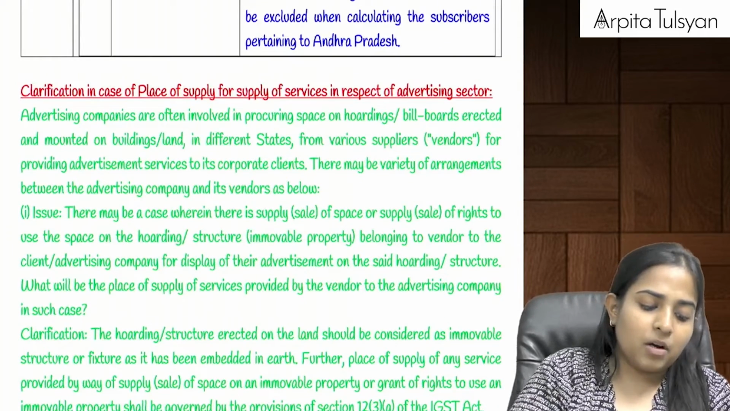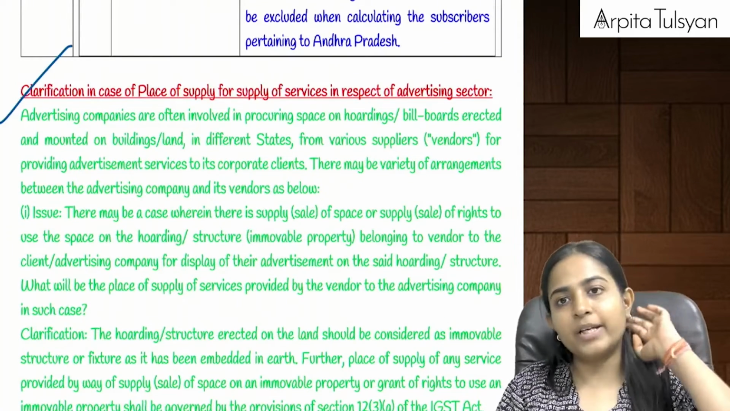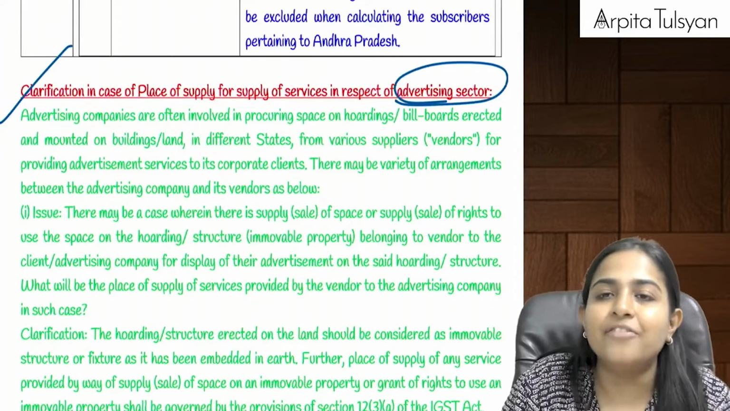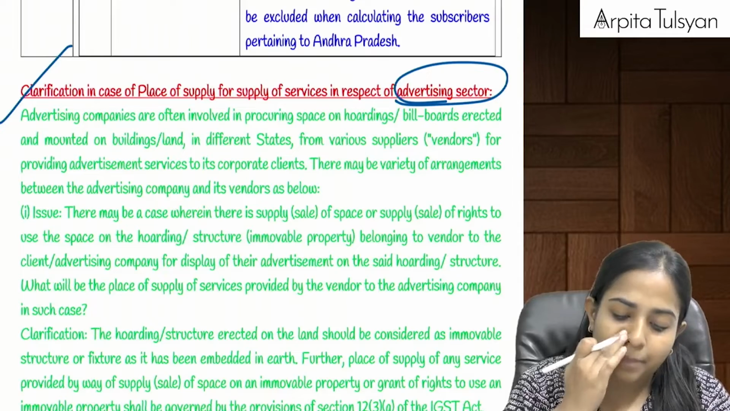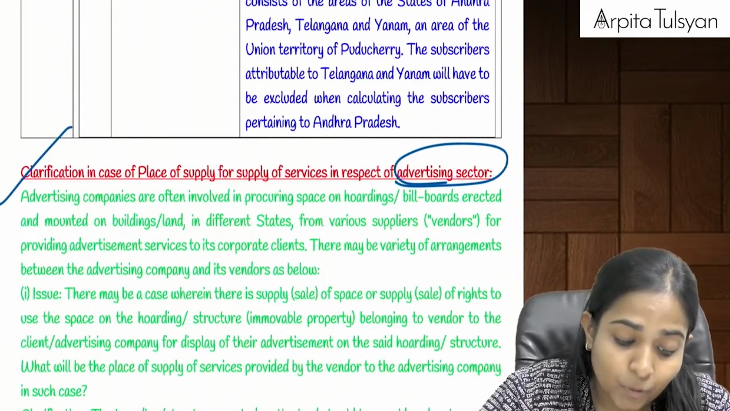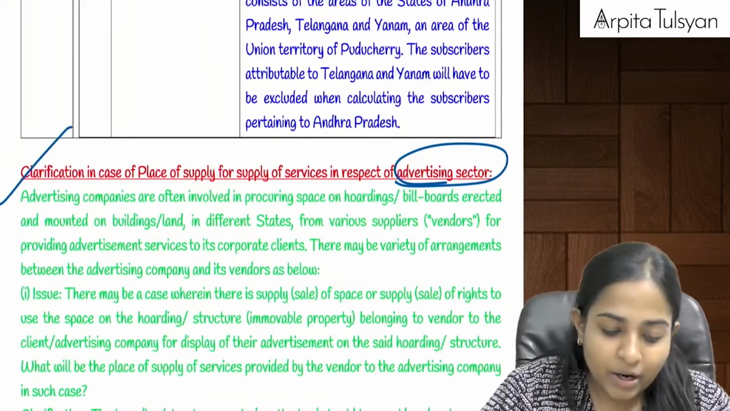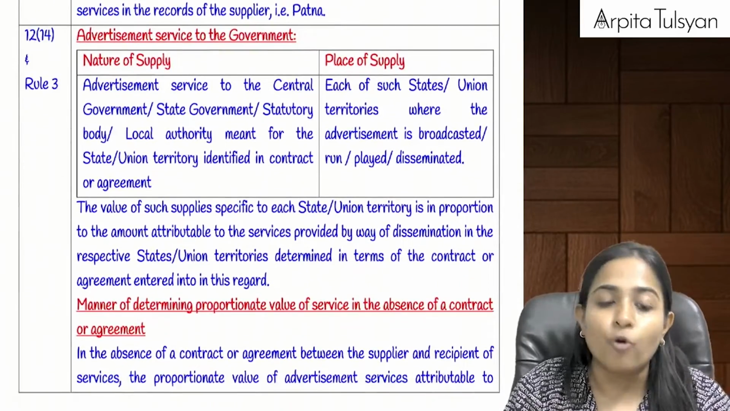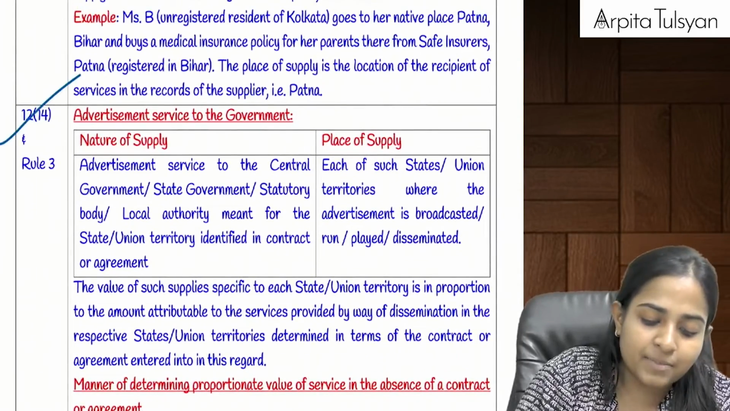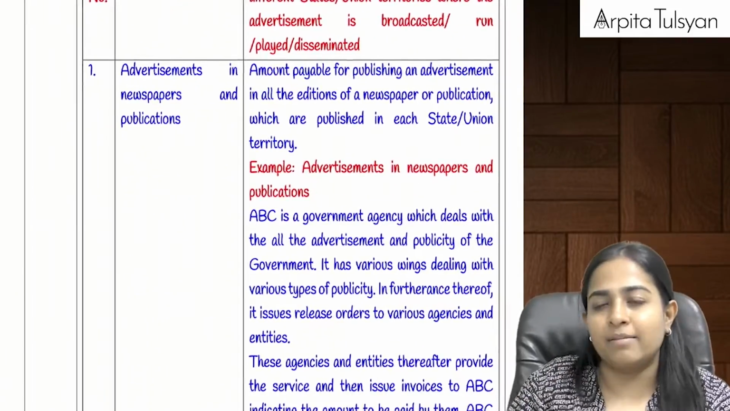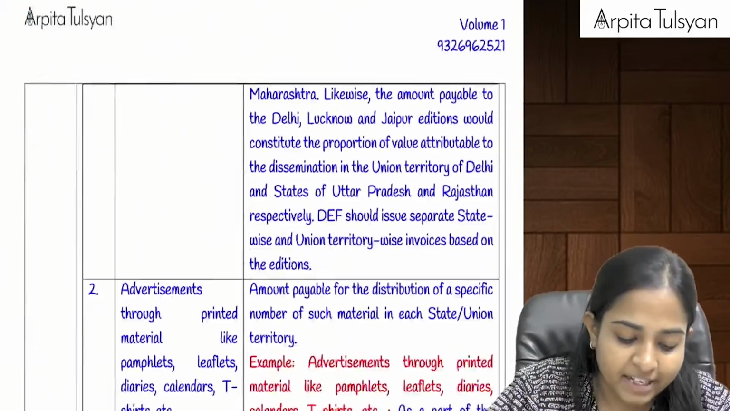Now there was a clarification which they have brought for the purpose of the advertising sector. Do you recollect advertising services provided to government? When the services were provided to government, we had seen a big thing, if you recollect, Section number 12(14). Advertisement services provided to government, and then we were doing that proportionate value depending upon the type of advertisement that was done.